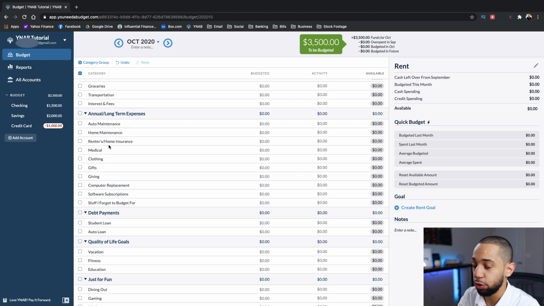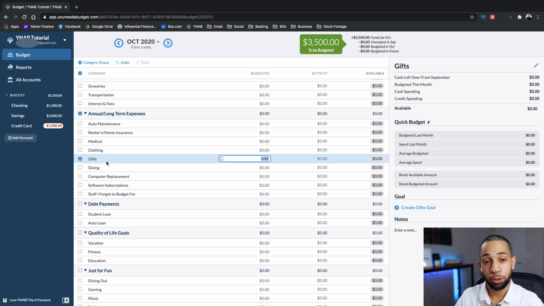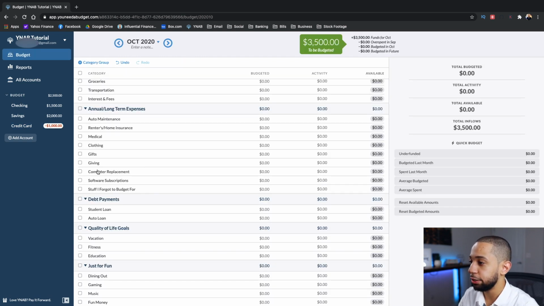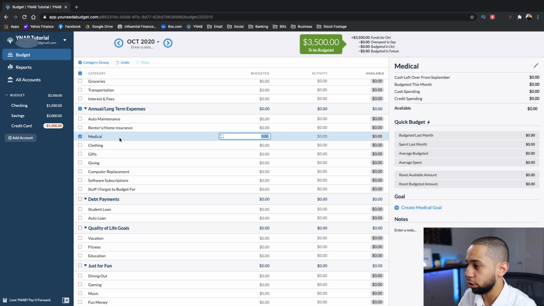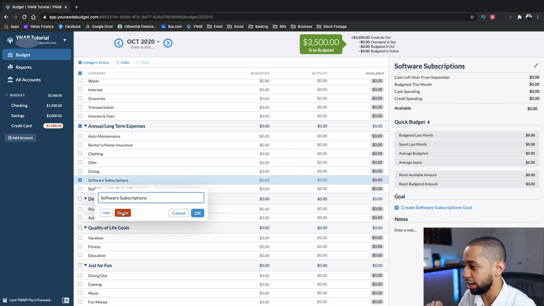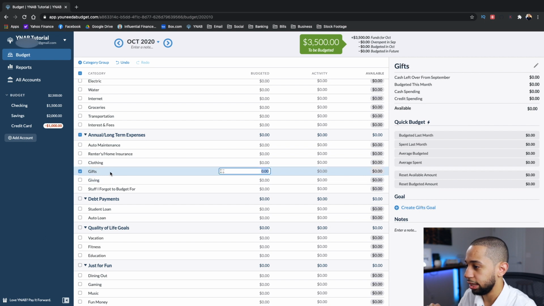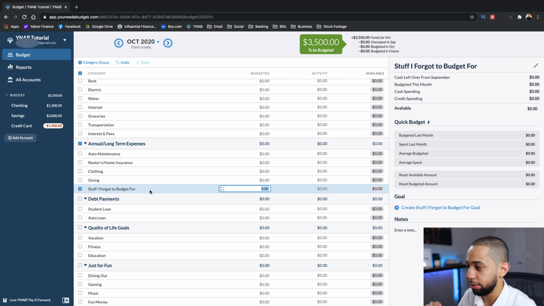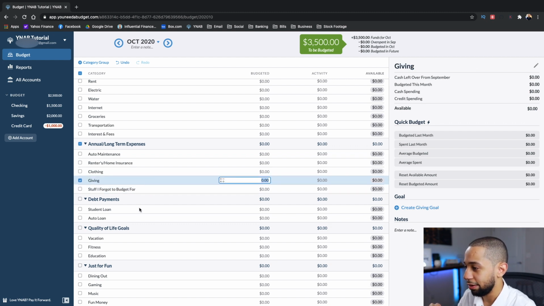If you don't want any categories, you can go ahead and delete them. I'm personally going to go ahead and delete some of these categories because I don't use them, and also because for some of these categories, I may take them into account in another part of my budget. So as you can see here, I have my medical expenses. I'm going to go ahead and delete this. I'm going to delete computer replacement. Software subscriptions, I have a whole category for this. Gifts, I have another category for this. Stuff I forgot to budget for, I can definitely keep that there. And that's about it.